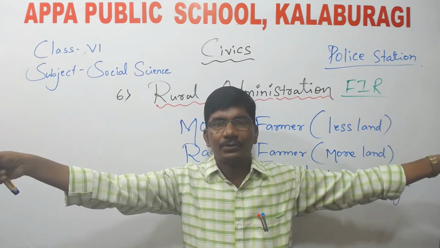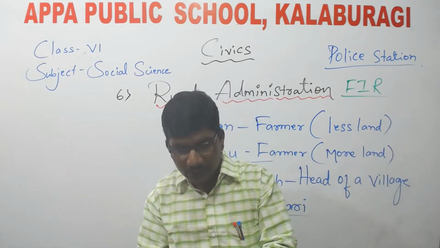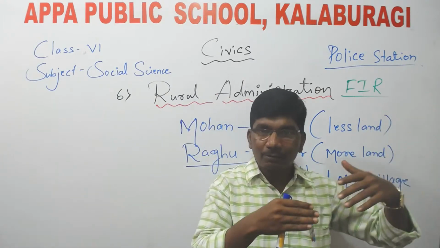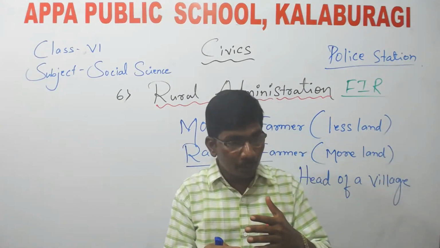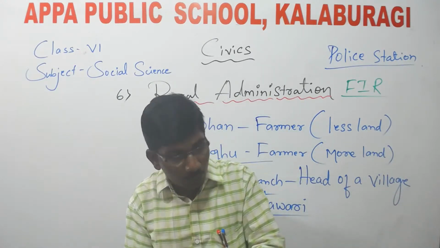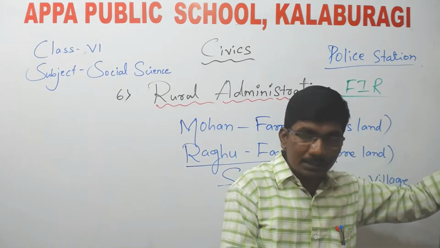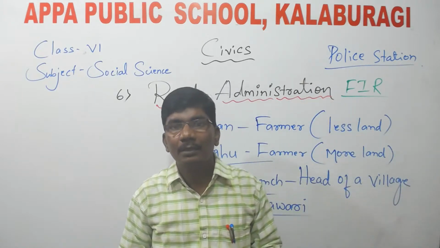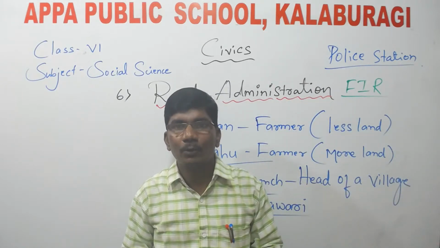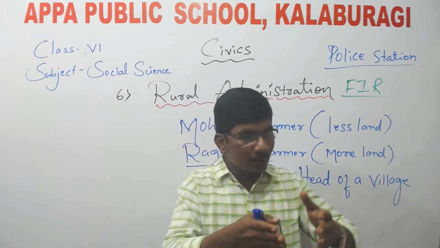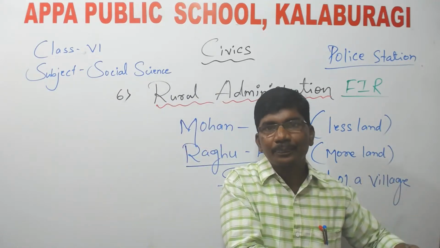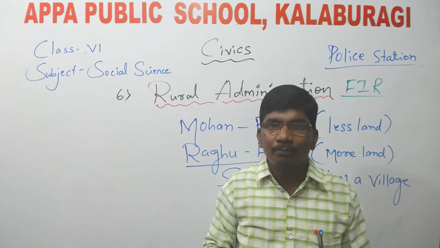How many acres? From which place to which place do you have the land? Where your property starts and where it ends, he will measure everything and make the report. Then afterwards you can put the boundary. So this is the main work of the patwari.